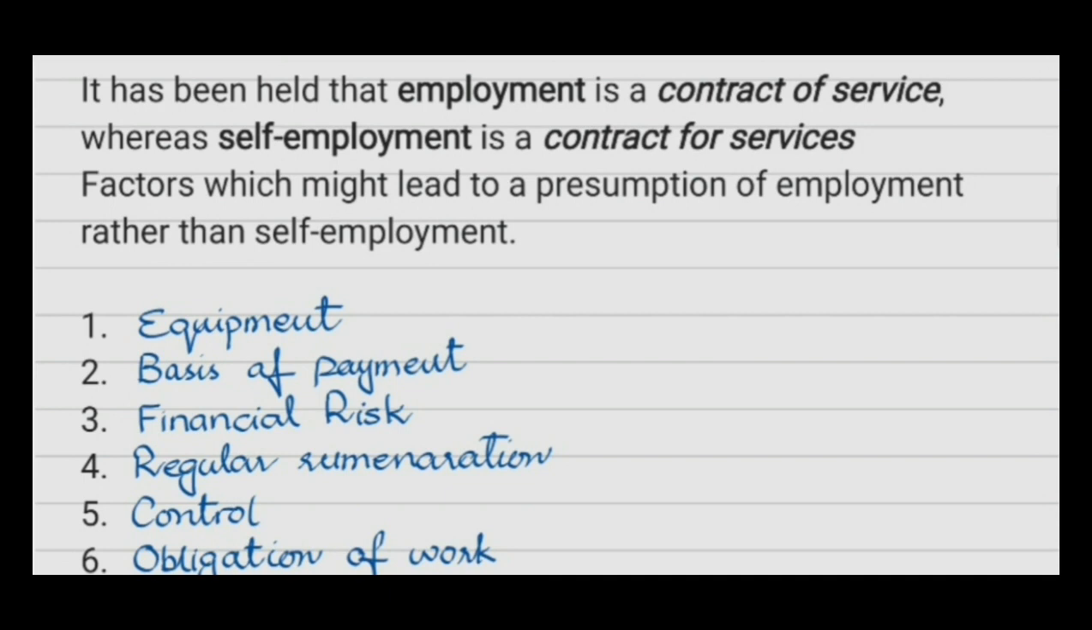Equipment. The individual will not use his own equipment, the employer will provide equipment. Basis of payment. The individual is committed to work for a specified number of hours. Financial risk. The benefit and loss of good or bad management is of the employer. Regular remuneration. Remuneration should be provided to the employee on a regular basis. Control. The employer controls the manner and the method of work.